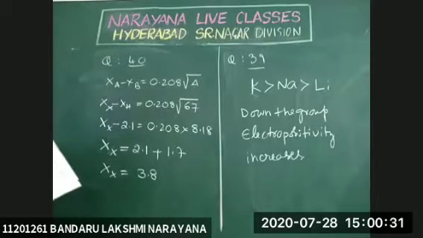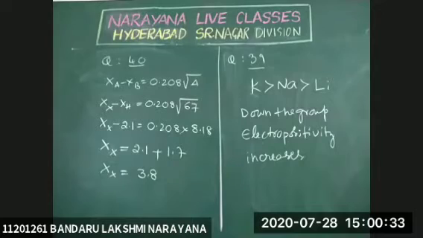Next, question number 41. Which one of the following represents the correct sequence of increasing basic nature of given oxides?